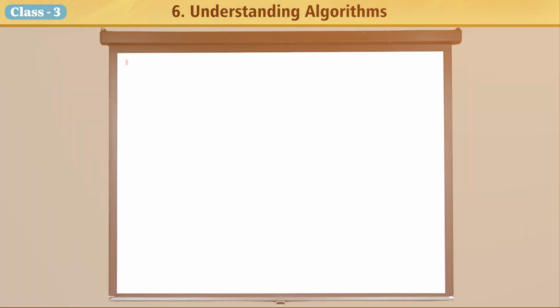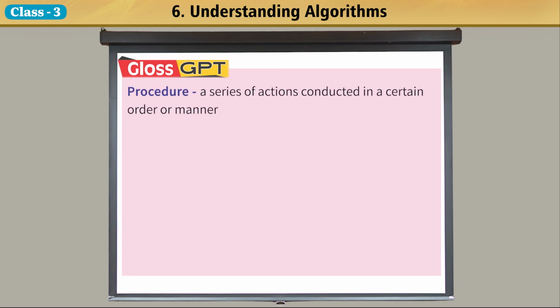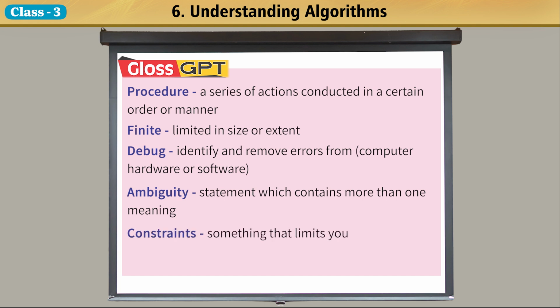Gloss GPT. Procedure: a series of actions conducted in a certain order or manner. Finite: limited in size or extent. Debug: identify and remove errors from computer hardware or software. Ambiguity: a statement which contains more than one meaning. Constraints: something that limits you. Blueprint: a design plan.